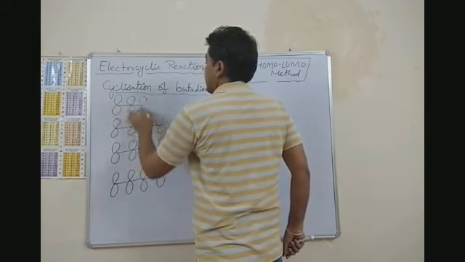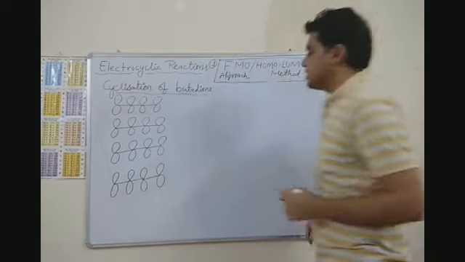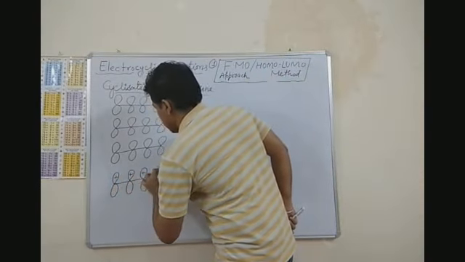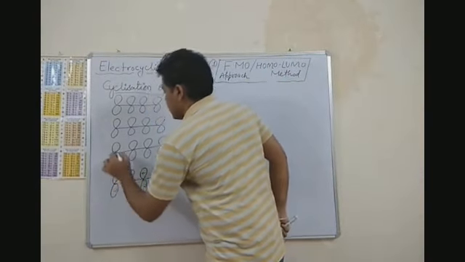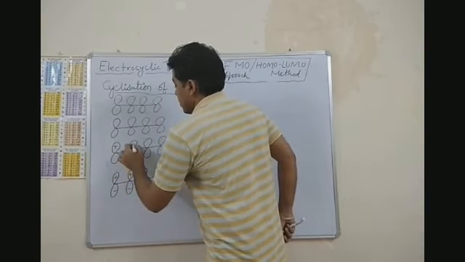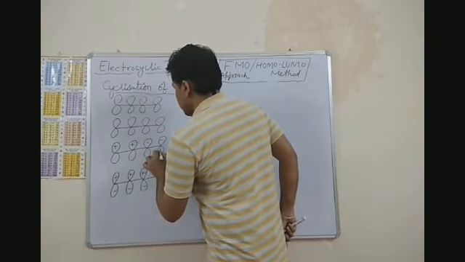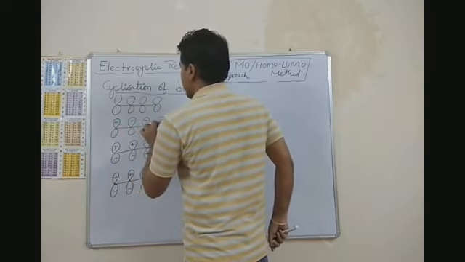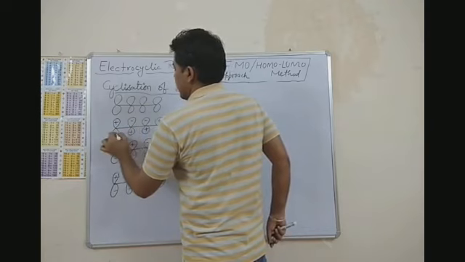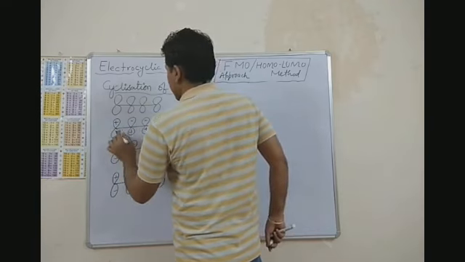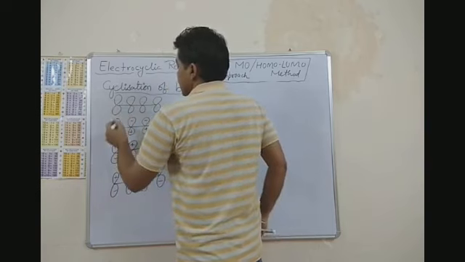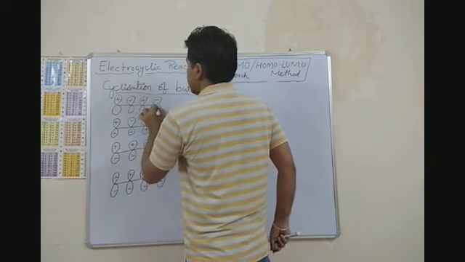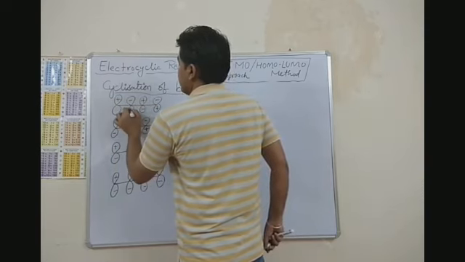In butadiene, 4 p orbitals take part to form 2 pi bonds. How many p orbitals? 4 p orbitals. It means we will get 4 molecular orbitals, and these orbitals were made by using 2 ethylene molecules.